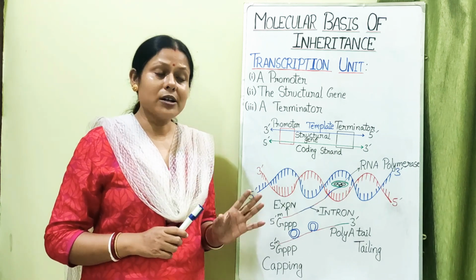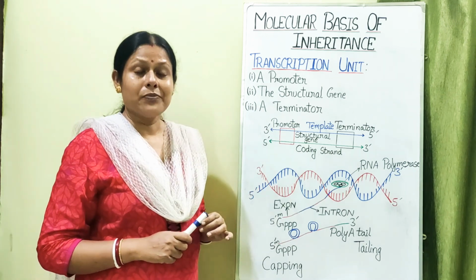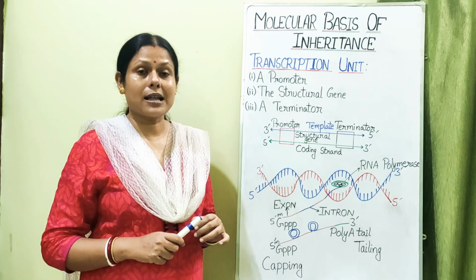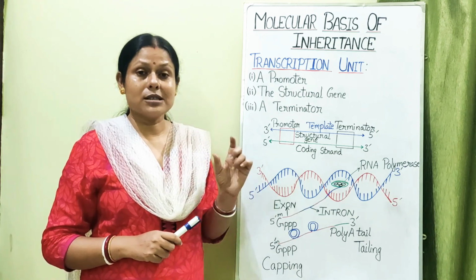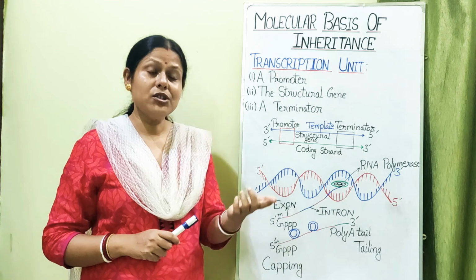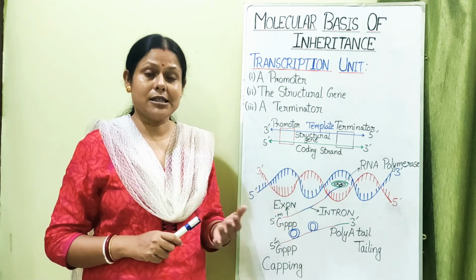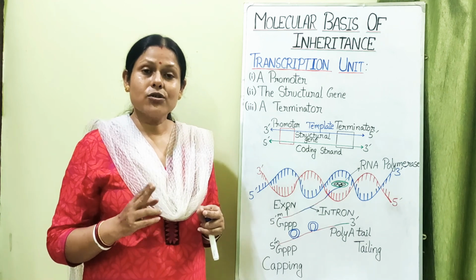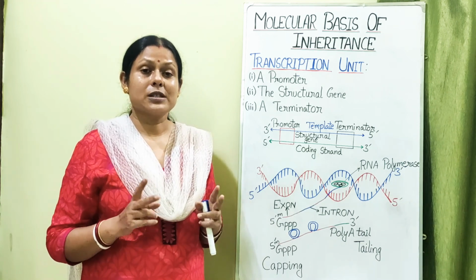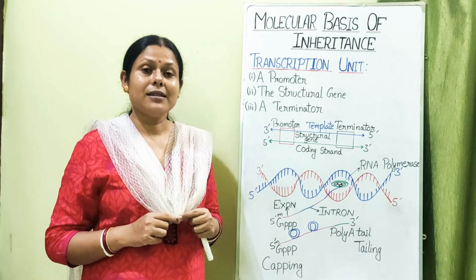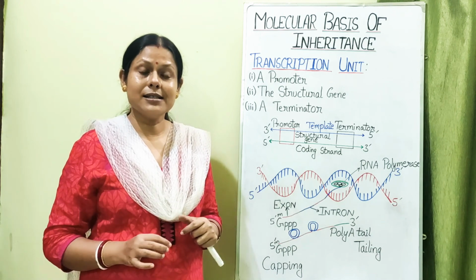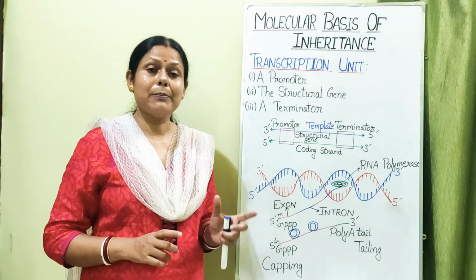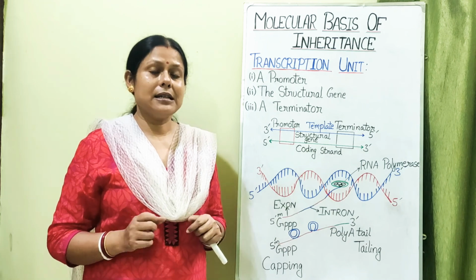Now those non-functional regions are called introns, and the segments of the gene which are functional are called exons. So introns are spliced out with the help of the spliceosome, and the exons are ligated, and now there will be a capping and a tailing. Capping and tailing is necessary.